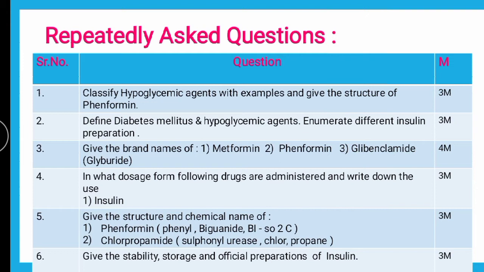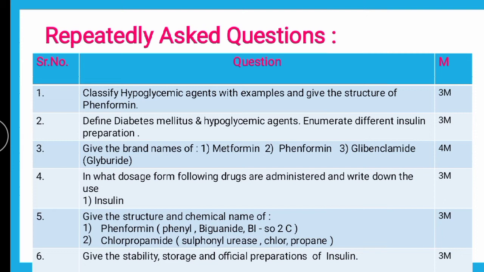You are supposed to write down the uses of insulin. We have a separate video on insulin, where we have covered insulin completely. The dosage forms of insulin include various injectable preparations with combinations, and you will find the details in that video. Next question is: give the structure and chemical name of fenformin and chlorpropamide.